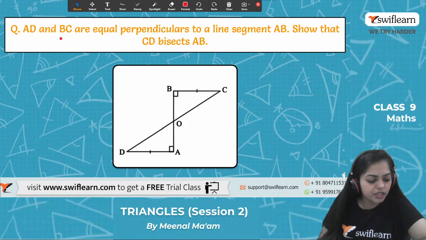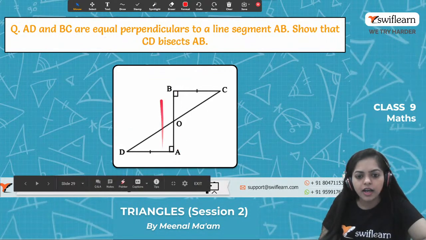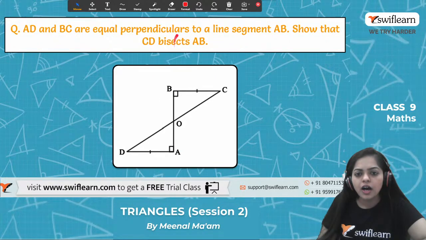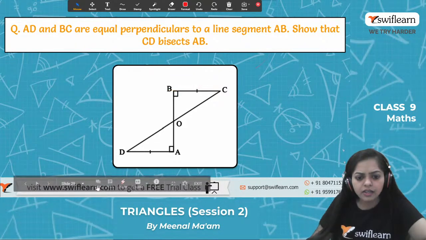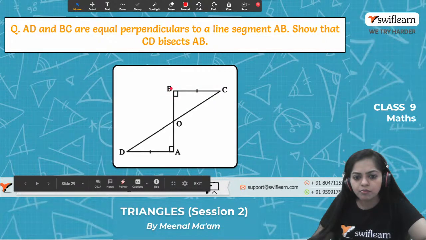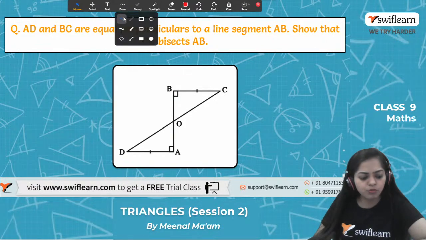What is given in this question? AD and BC are perpendicular to line segment AB. Perpendicular to line segment AB means angle DAO is equal to angle CBO, and both are equal to 90 degrees. We have to show that CD bisects AB. That is, we have to show that OB is equal to OA. Got it? So let's move on to the solution.